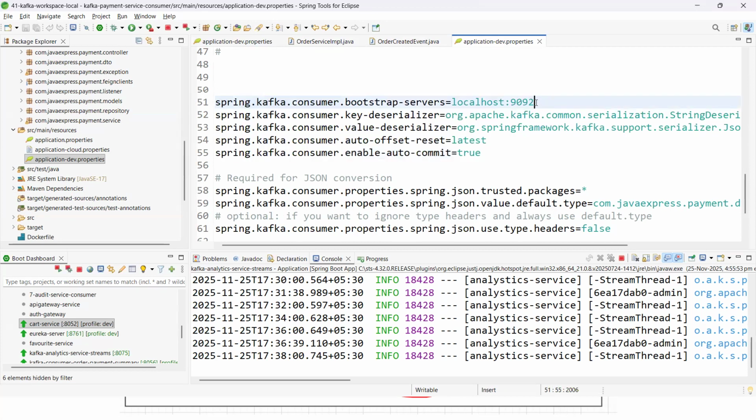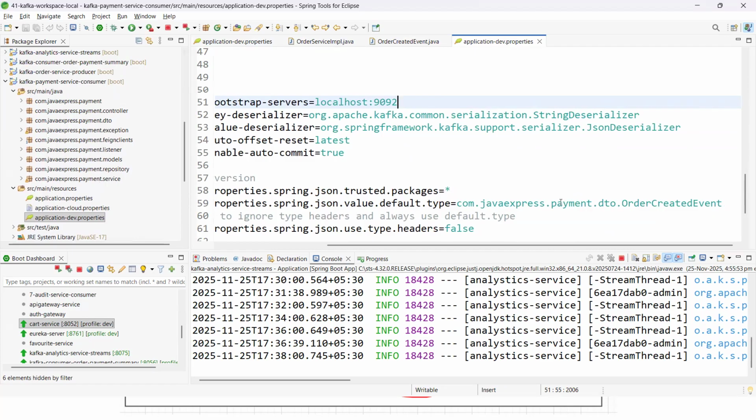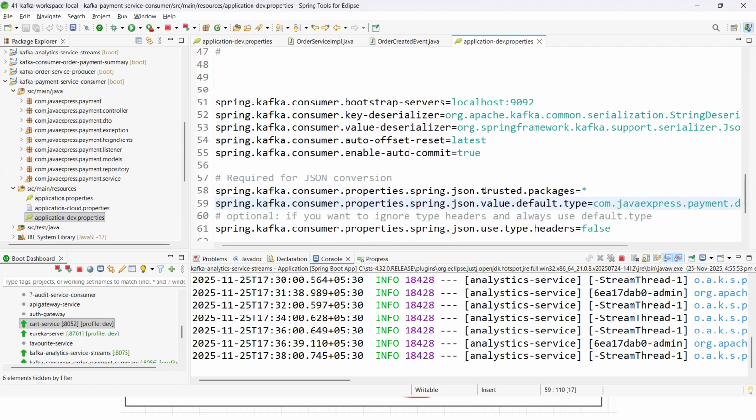So from the payment microservice, we are receiving an event called order created event. It is available under this package, javaexpress.payment.dto. This is your event, order created event here. Okay. And JSON trusted packages is equal to star. And here, use type headers is very, very important.